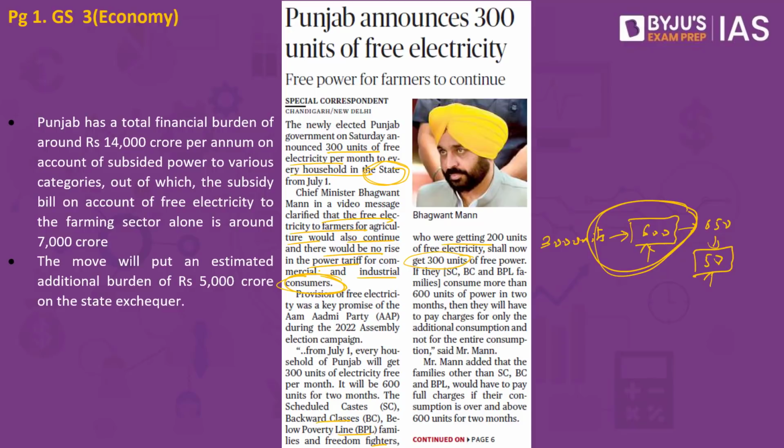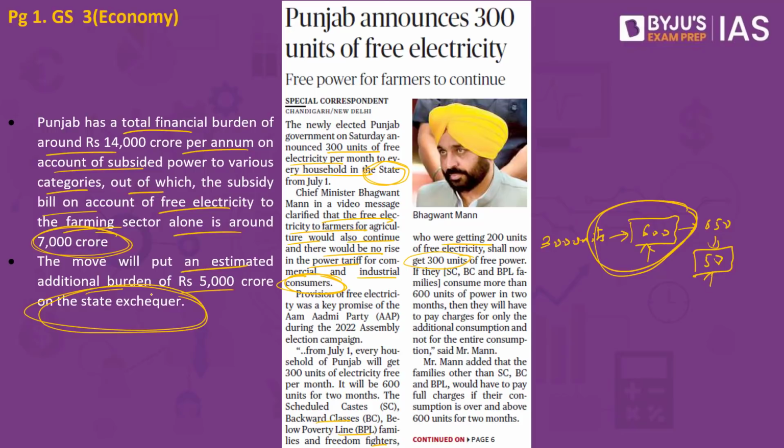What would be the financial impact because of this free electricity that would be provided up to 300 units for a month, 600 units for a period of 2 months? Punjab already has a total financial burden of around 14,000 crore per annum on account of subsidized power to various categories, out of which the subsidy bill on account of free electricity to the farming sector alone is around 7,000 crores. And now with this particular move, it will further put an estimated additional burden of 5,000 crore on the state exchequer.